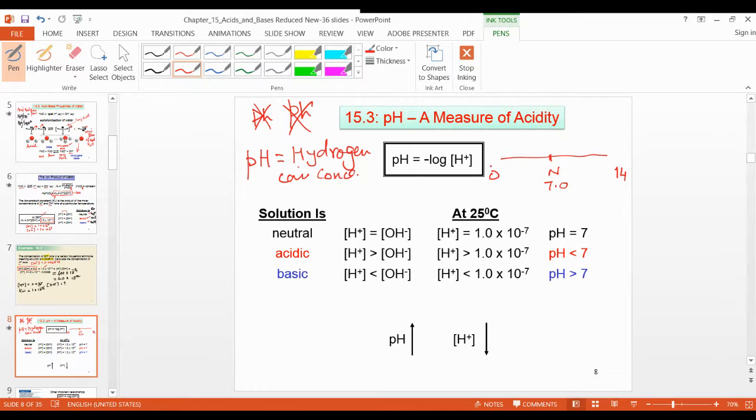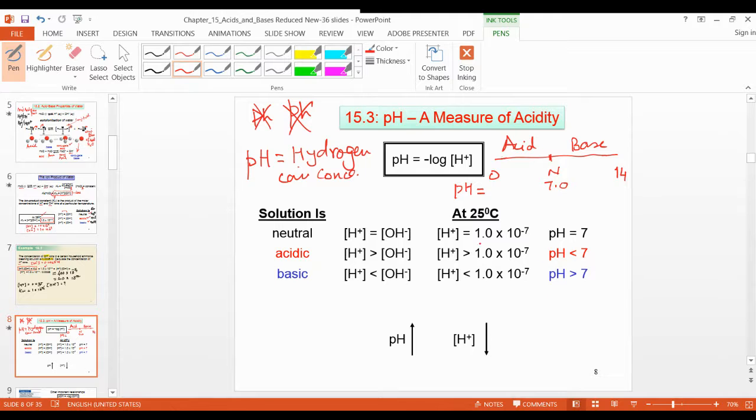From here to here this is acidic, and this is base. These are the pH values. If less than 7, acid. If pH is 7, neutral. If greater than 7, that is base.